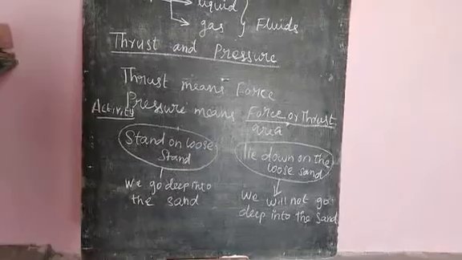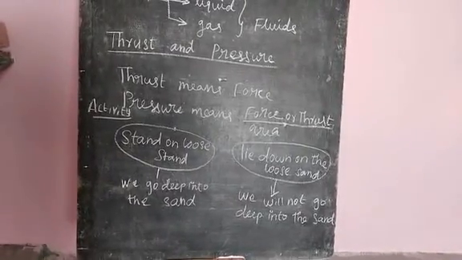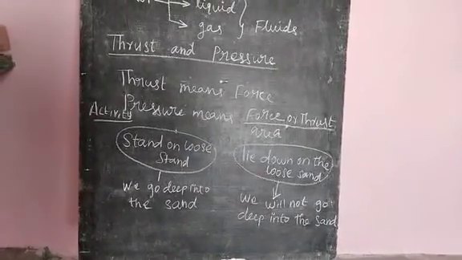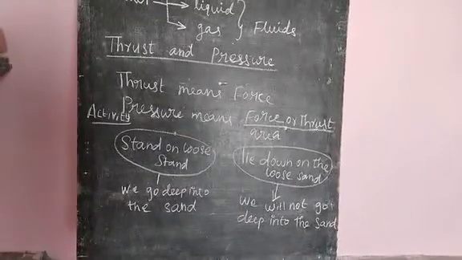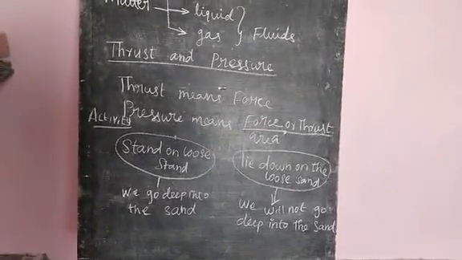With the help of these activities, we are going to understand thrust and pressure. Activity 1.